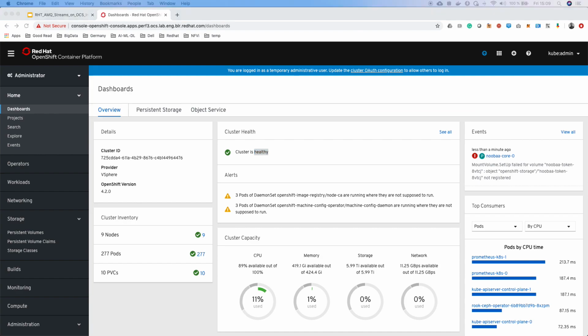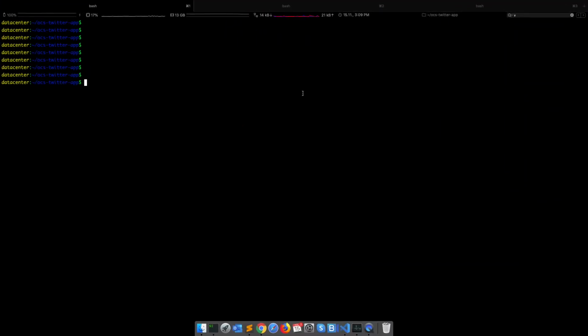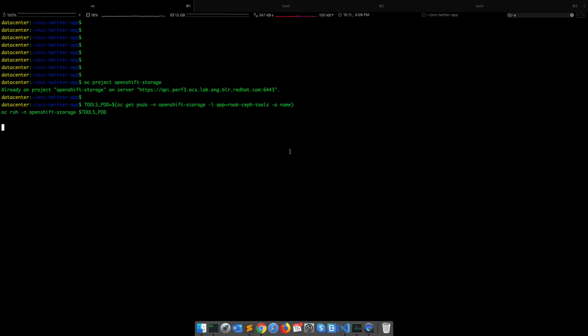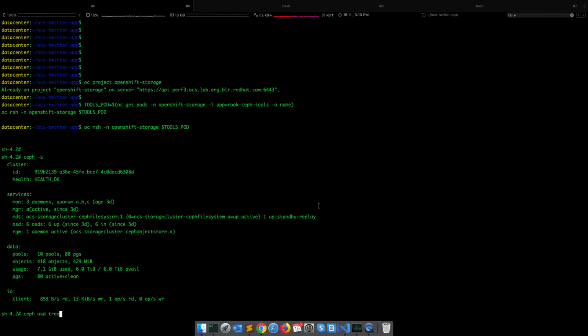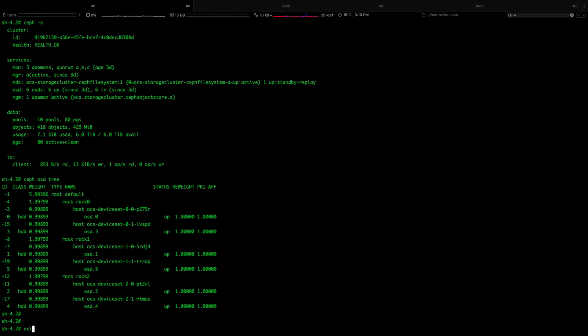So I'll quickly switch to my CLI in here. Okay, so let's go into the project and run just one or two commands to make sure my cluster is doing good. All right, so we are into the pod, and yes, my cluster is healthy, and I do have 6 OSD Ceph cluster. Everything is okay. So cool. Prerequisite check completed.